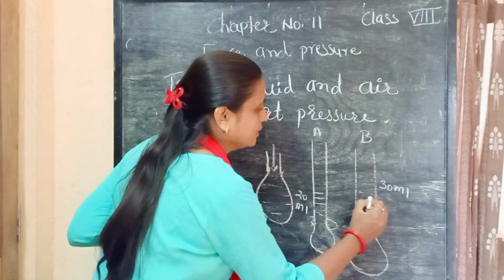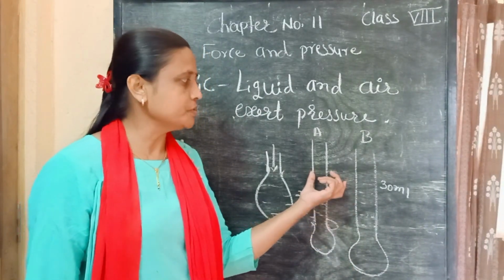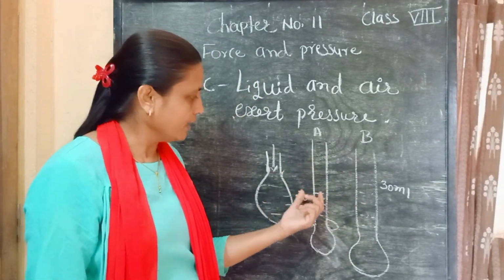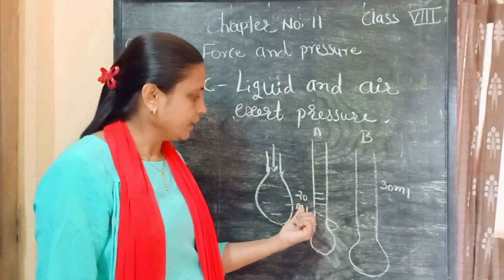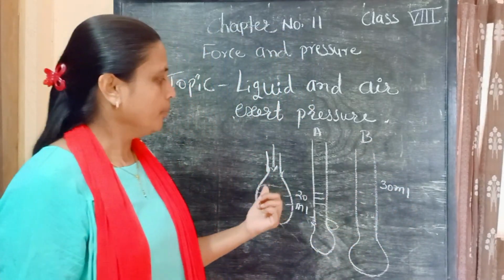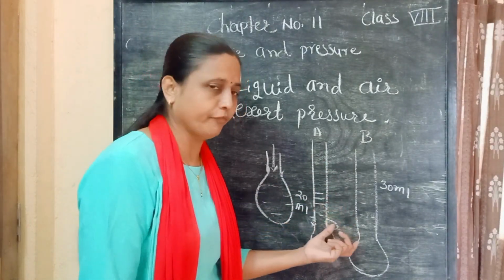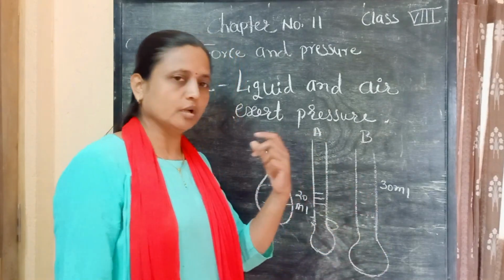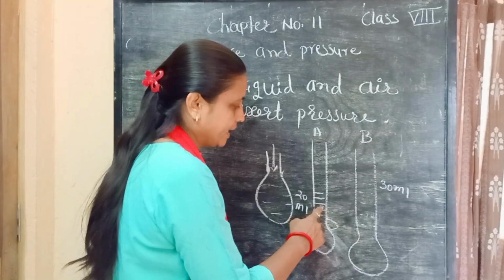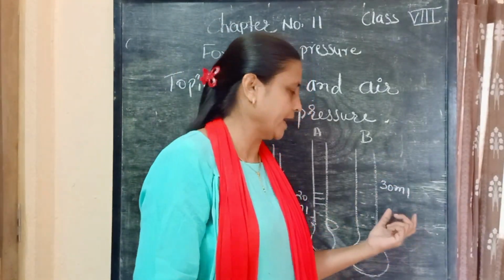Both the balloons are of the same size, and both the tubes are of the same height. The only difference I made is that in one tube I filled 20 ml of water and in the other 30 ml. This means the height of the water column is different. Obviously, tube A has 20 ml of water, so the height of the water column is less, and 30 ml has a greater height of water column.